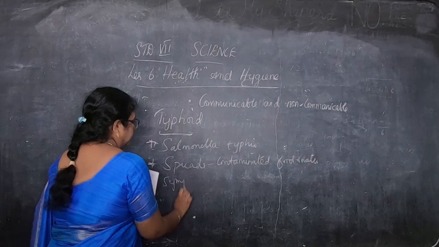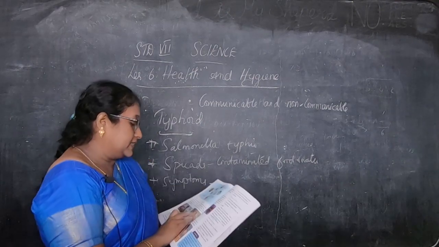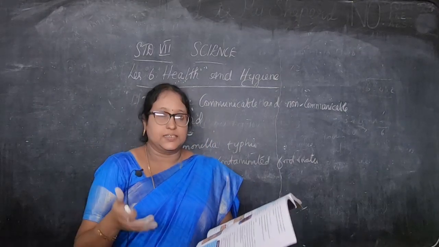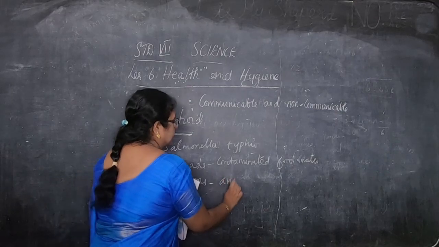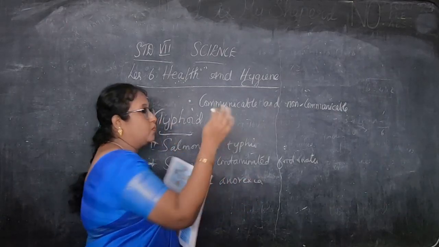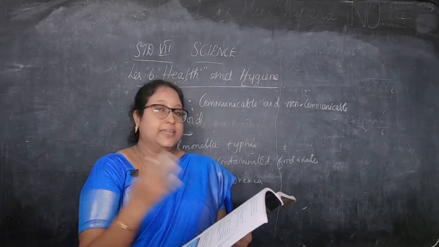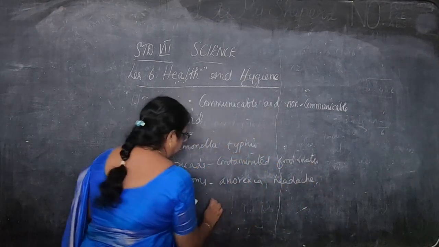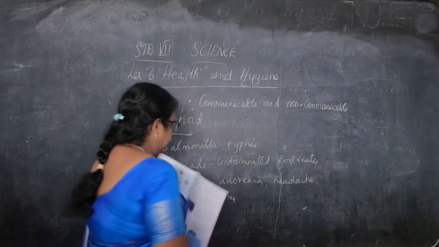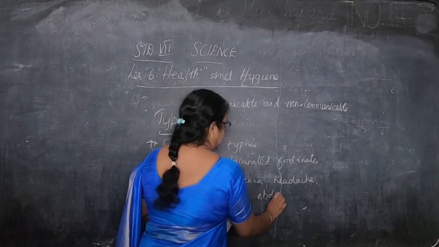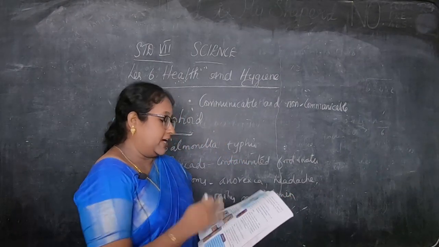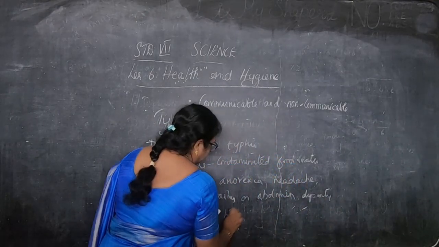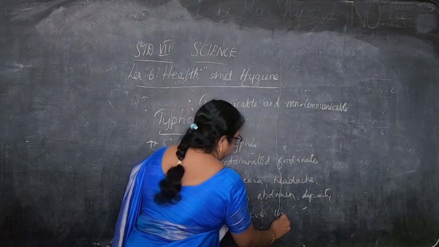Symptoms are anorexia. Anorexia means low body weight. Okay, children, your weight is getting less. That is low body weight, called anorexia. So anorexia is a condition where your weight is getting low. Then headache. Then rashes, it's an allergy, rashes on your abdomen. Abdomen means your stomach. And then dysentery and high fever up to 104 degrees Fahrenheit.